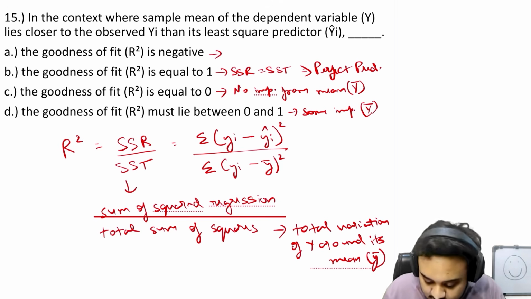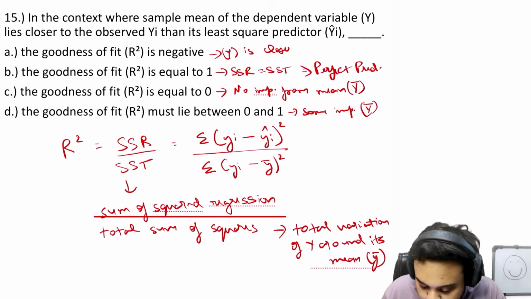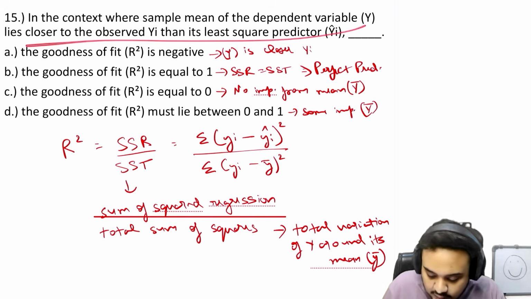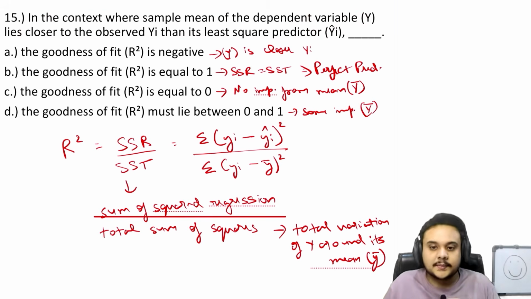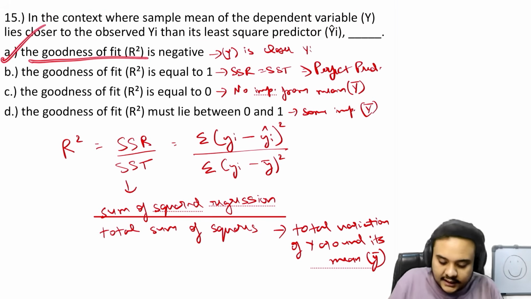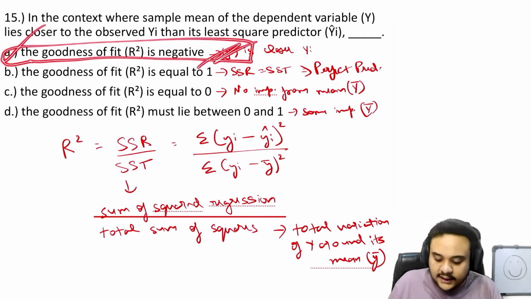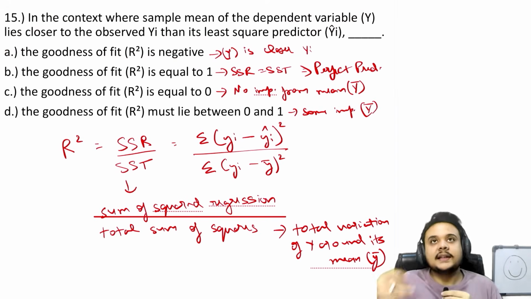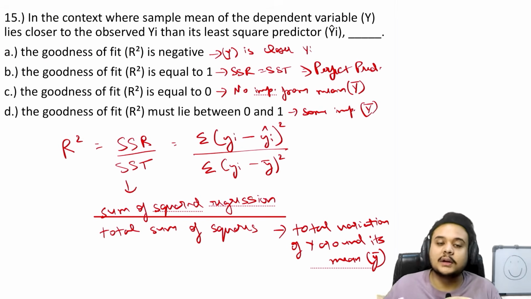Okay, so here you can say that the mean is closer to the observation yi. And is that not what our question also says? That is why R square is going to be negative. So basically they have tested your entire knowledge about and around the goodness of fit test.